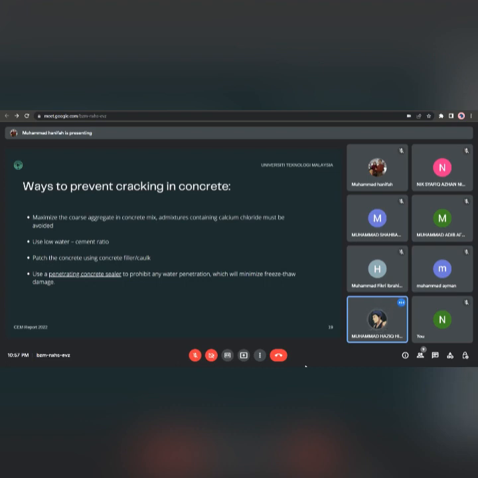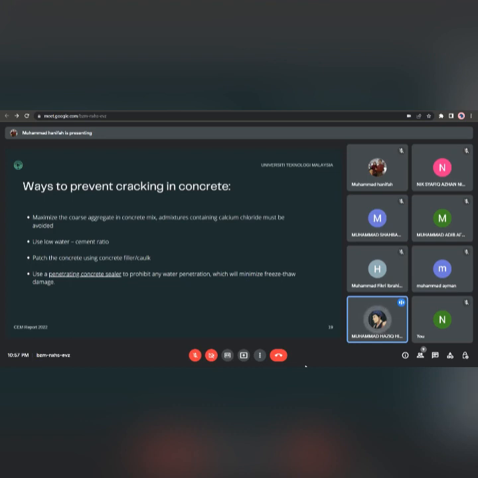And number 3 is to patch the concrete using concrete filler or caulk. Wide cracks in the concrete are best patched and sealed with a concrete patching compound. Smaller cracks, less than 1/4 inch wide, can be repaired with a concrete caulk or liquid filler. Patching compounds typically are mixed with water and applied with a trowel. They have a texture similar to grout and can be smoothed and textured to blend with the surrounding area.